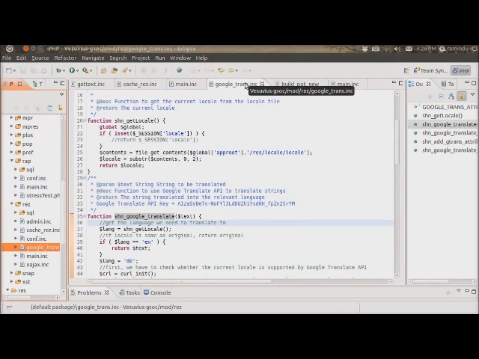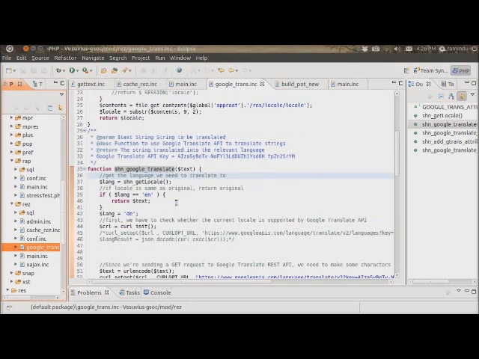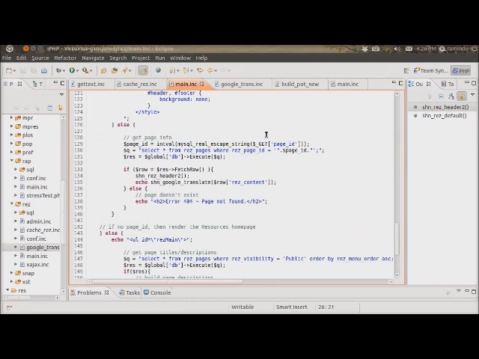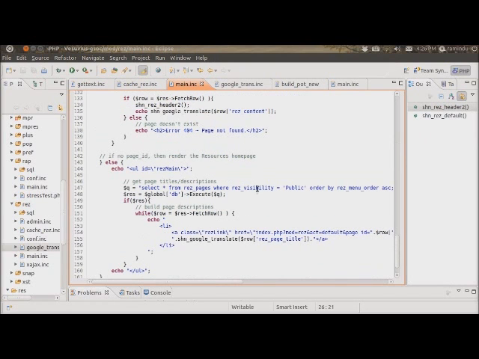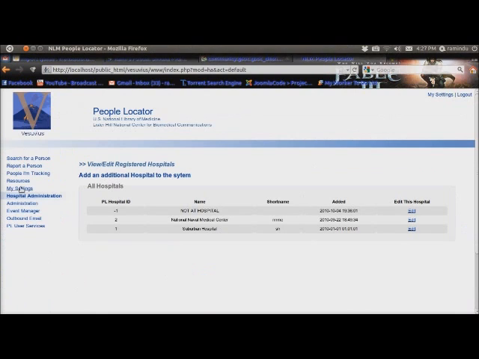Now this Google Translate API has been implemented in this googletrans.inc, which is found in the res folder. That's the resource pages module, and the Google translation is applied through a special function which is shown here, and I've used that function to apply it on strings that have been taken out of the database in the res module, that's resource pages. Here you can see how it has been applied.